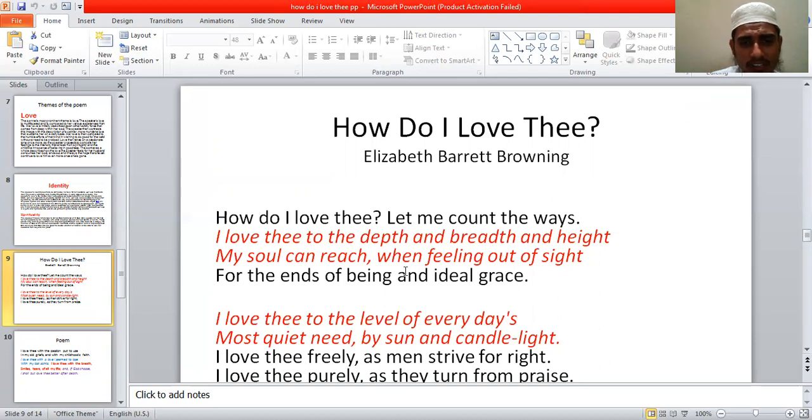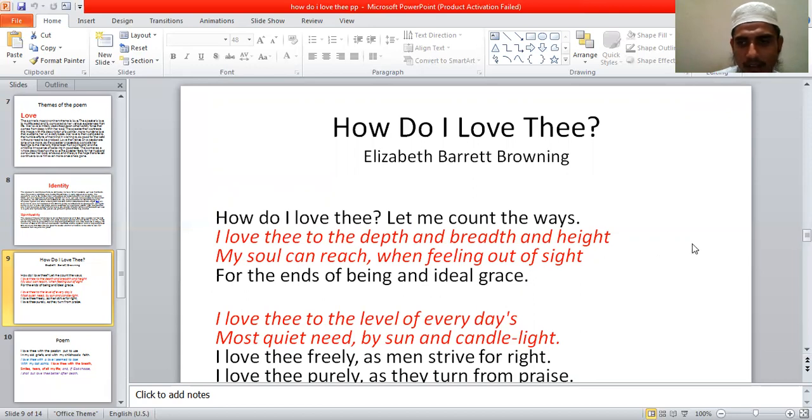So in this way, in the first four lines, the poet introduced the theme of the sonnet at the very beginning. What is the theme of the sonnet? We find that love is the theme, and she expressed how deeply and how intensely she loved her husband. In the first example, in the first way, she explains that she loves her husband in depth and breadth and also height, where only her soul can reach, and it is endless.